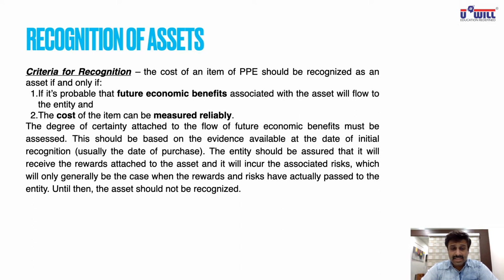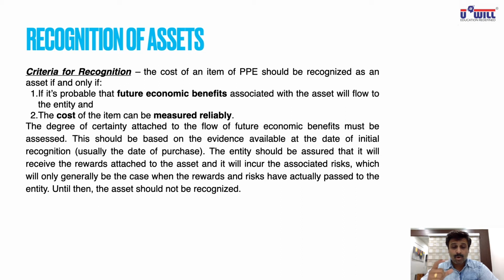The degree of certainty attached to the flow of future economic benefits must be assessed. This should be based on the evidence available at the date of initial recognition, that is usually the date of purchase. The entity should be assured that it will receive the rewards attached to the asset and incur the associated risks, which will generally be the case only when the rewards and risks have actually passed to the entity, meaning you are the owner of that asset.